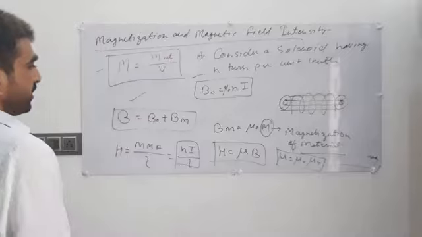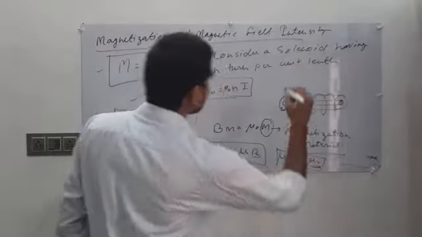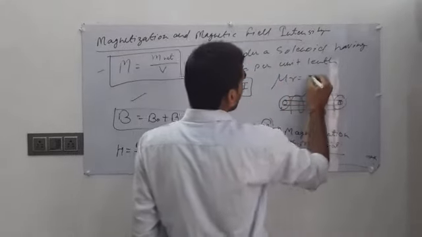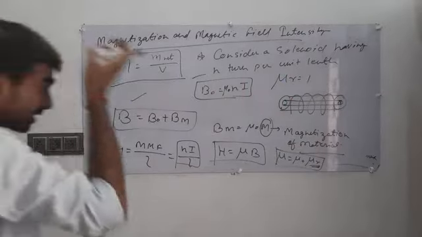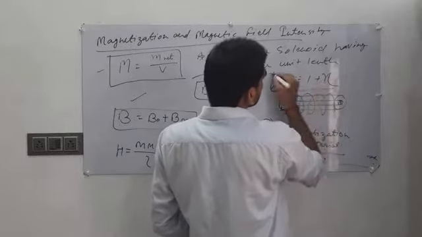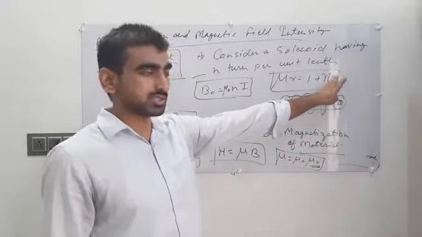I hope you understand. And the value of relative permeability equals 1 plus susceptibility. You may be unfamiliar with this term.